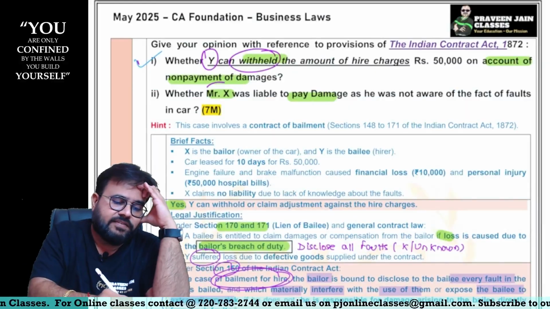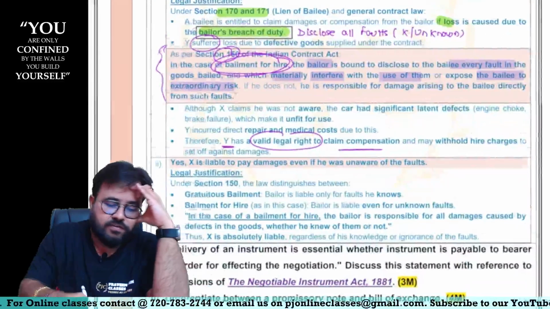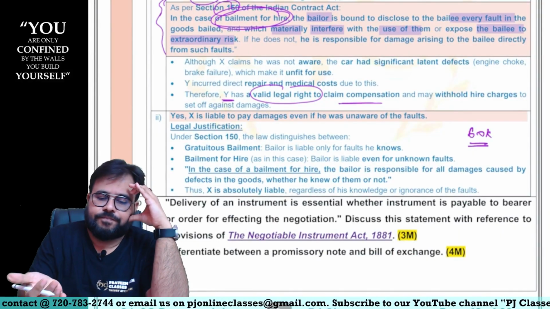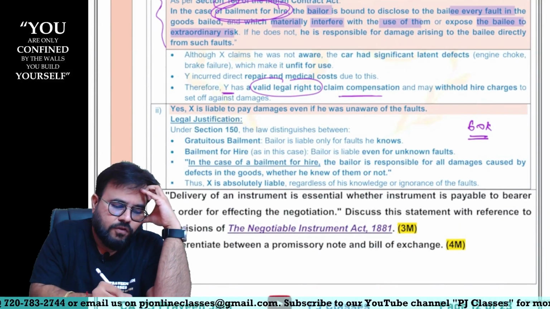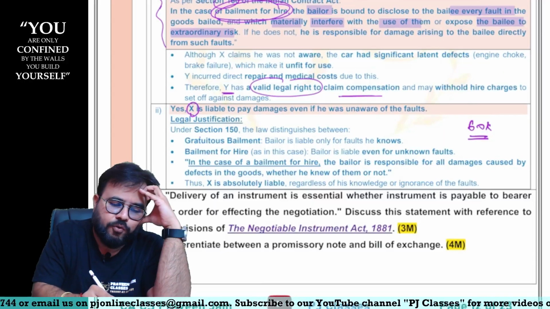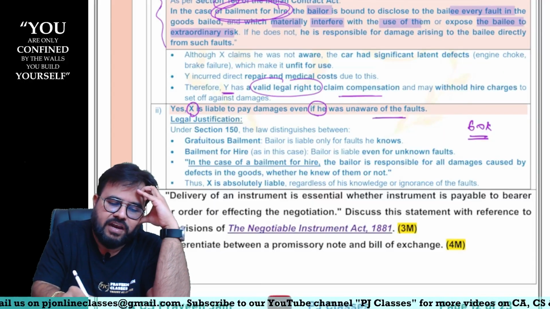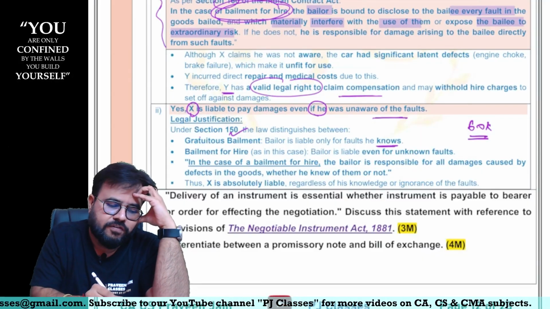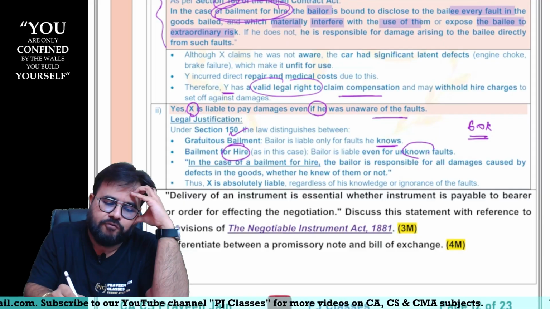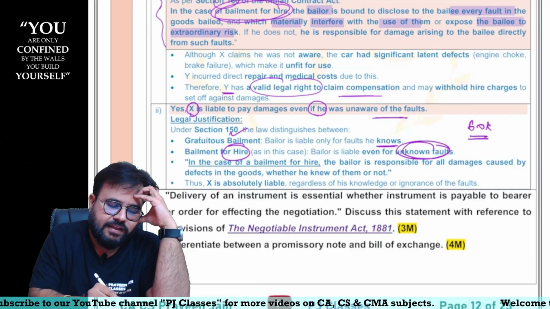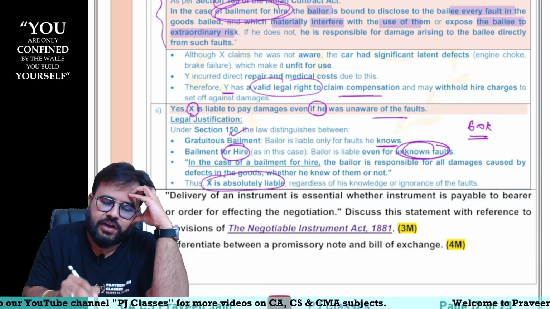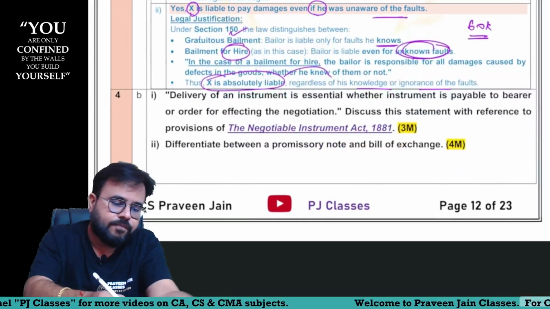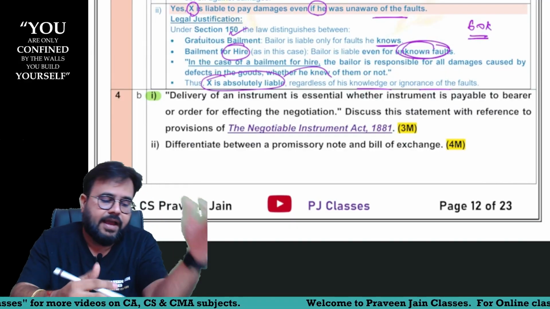Now, whether X is liable to pay damages? Yes. Can I say 50 plus 10, 60,000 you have to pay, sir. So, X is liable to pay damages even if he was unaware about the faults. Gratuitous bailment, you should only disclose known faults, but non-gratuitous bailment, you have to disclose every fault, sir. Hence, bailor is absolutely liable regardless of the knowledge or ignorance, sir. Done. 4B. Again, subdivision, sir.